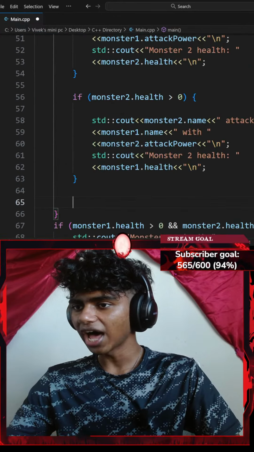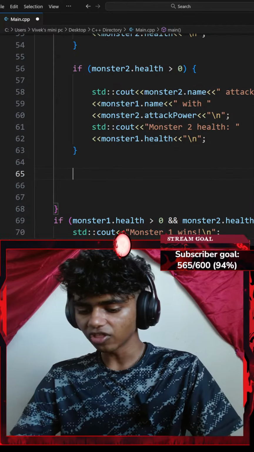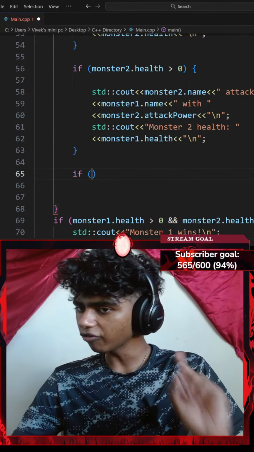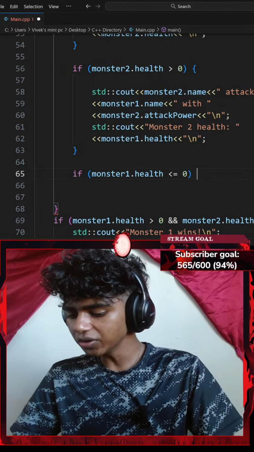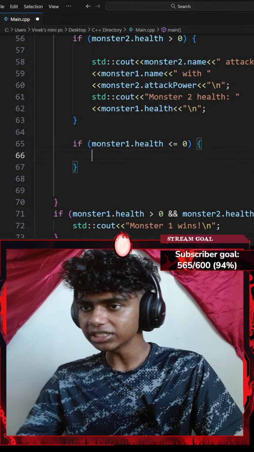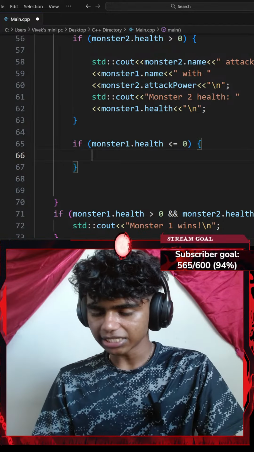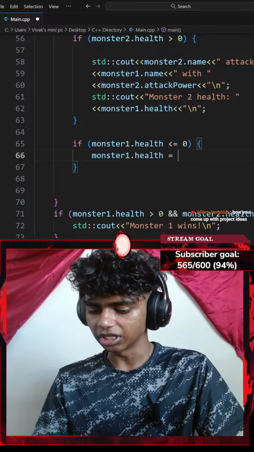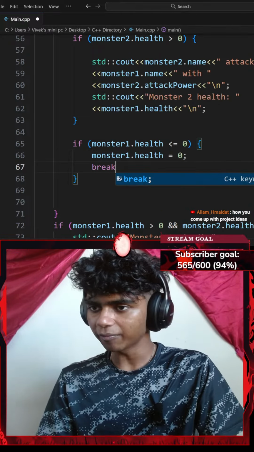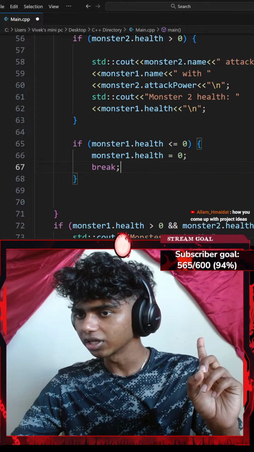And then let's add another if statement. So if, a pair of parentheses, let's say monster1 dot health is less than or equal to 0, I do something. I add a pair of curly braces, and then let me go ahead and set my monster1 dot health to be equal to 0, and then I break my while loop, ending with a semicolon.